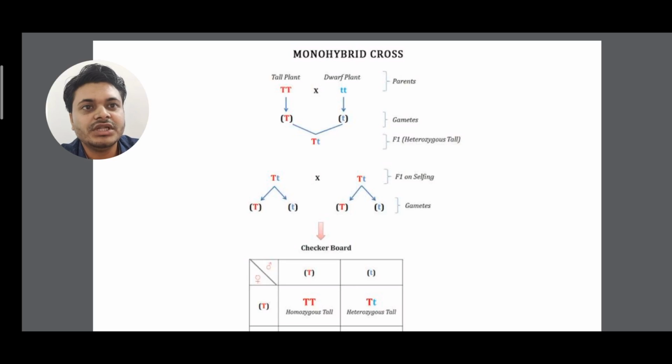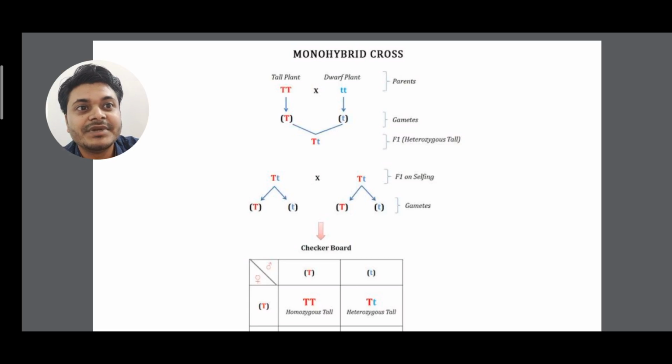From the tall parent, which is diploid, gametes will come. From capital T, one capital T will come, and from small t, one small t will come, because the parents were diploid organisms, and gametes are always haploid to maintain the chromosome number. Now when one capital T and one small t unite, they form capital T small t. This was the F1 tall plant. It has a small t, but the expression is tall, that's why we call it the F1 hybrid. One more terminology you have to know: homozygous and heterozygous.